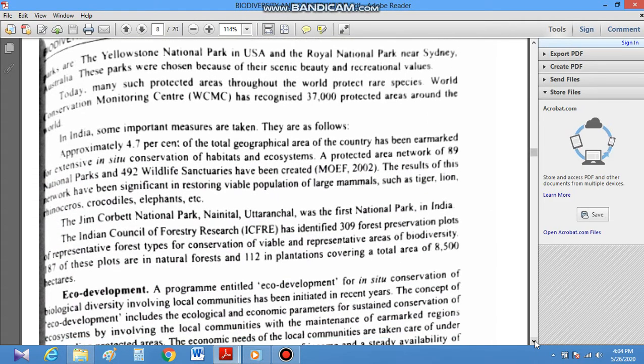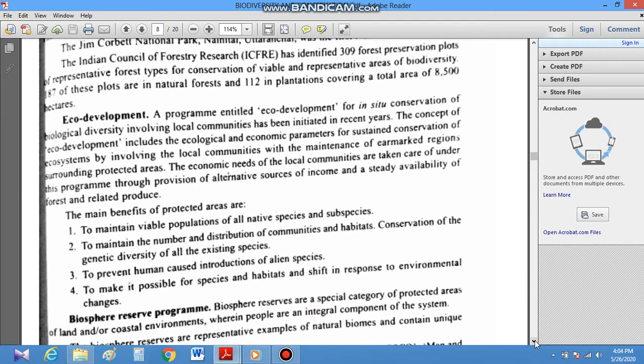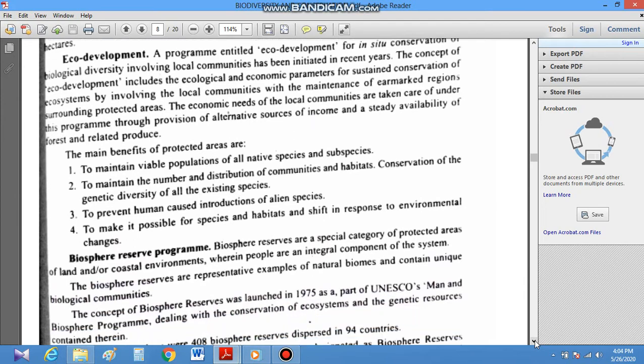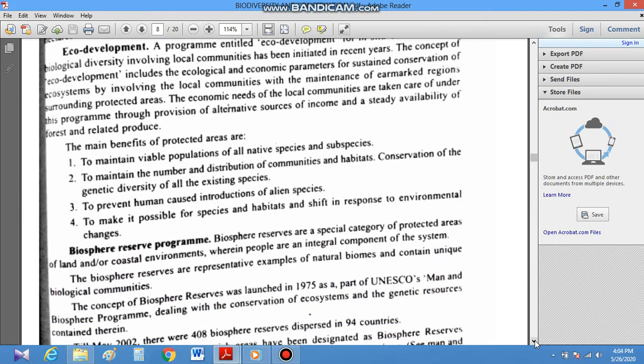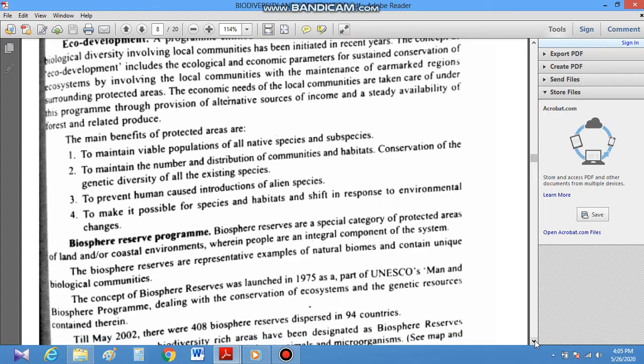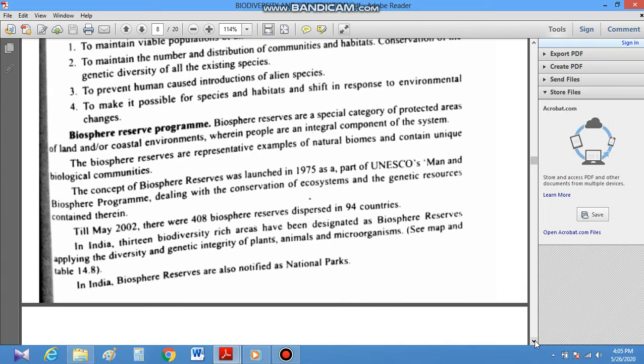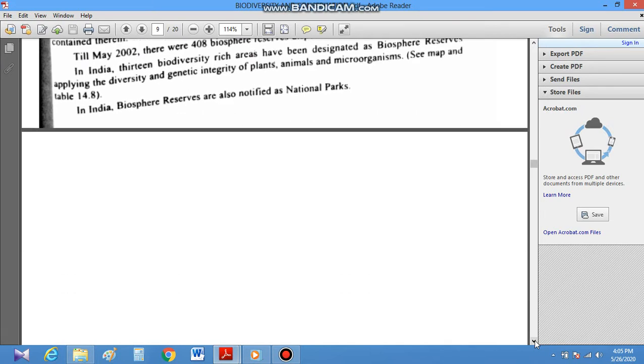The main benefits of protected areas are to maintain viable populations of all native species and subspecies, to maintain the number and distribution of communities and habitats, and to conserve the genetic diversity of all existing species, to prevent human-caused introductions of alien species, and to make it possible for species and habitats to shift in response to environmental changes. The biosphere reserve program is there for the conservation purpose.